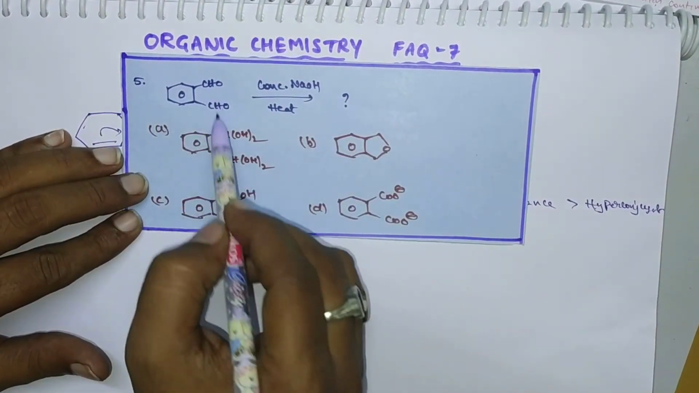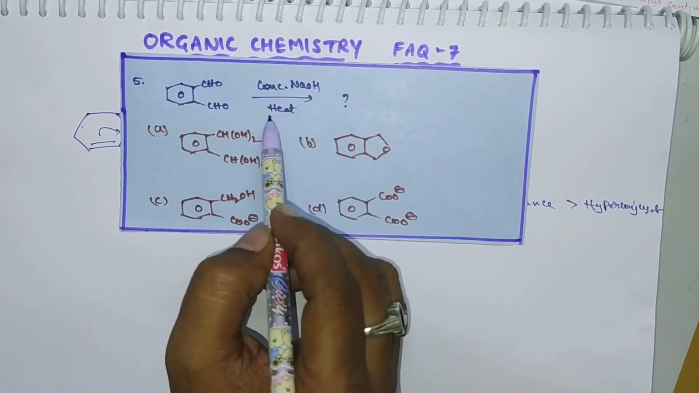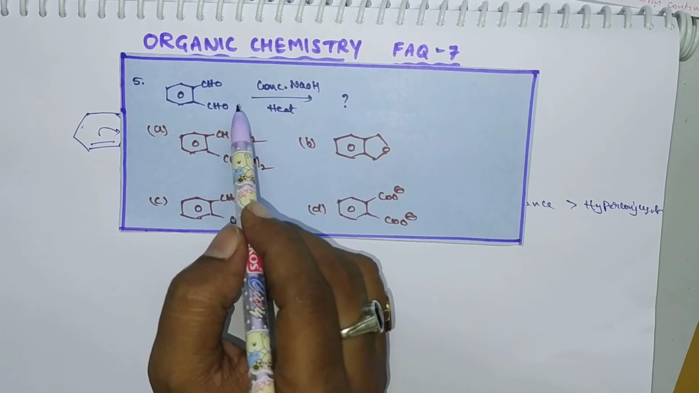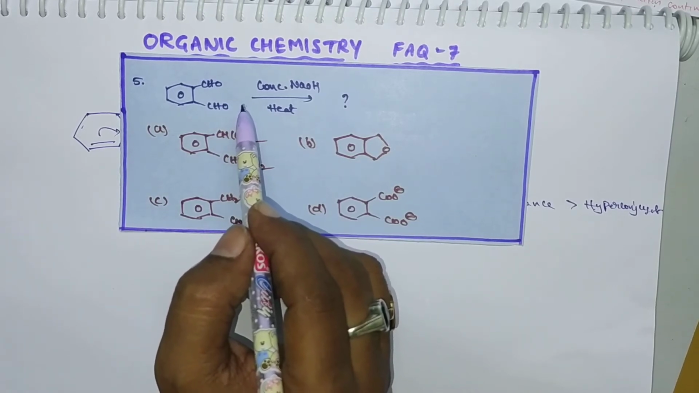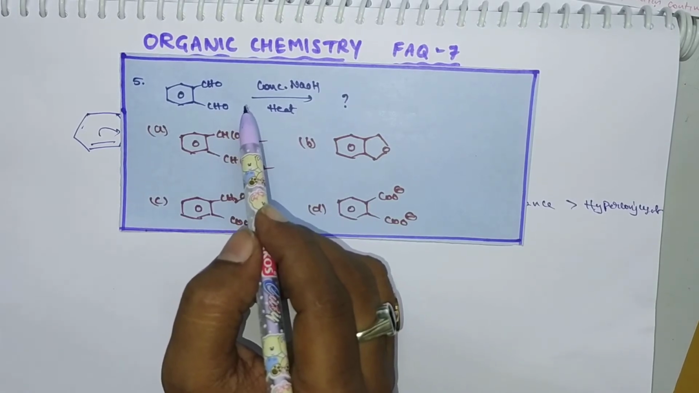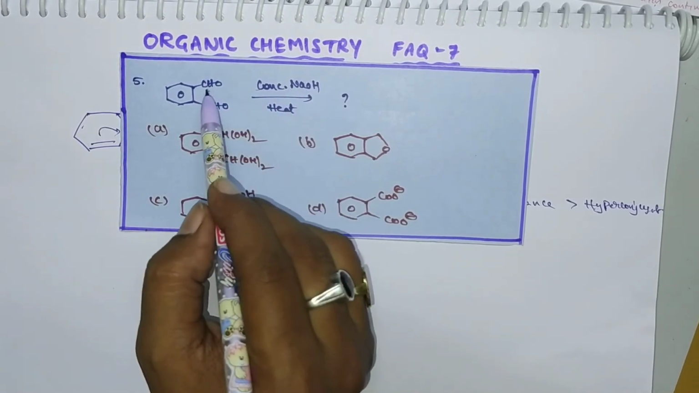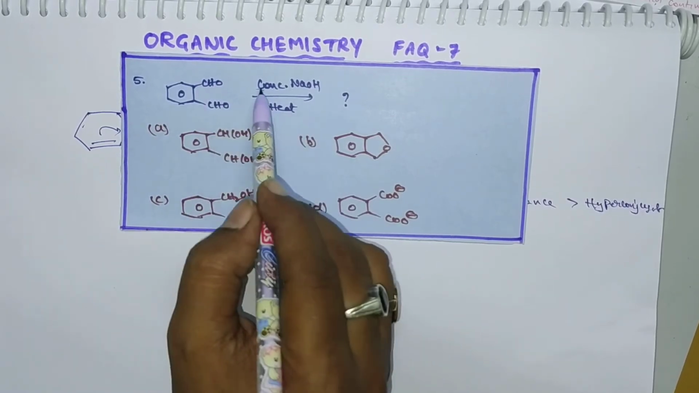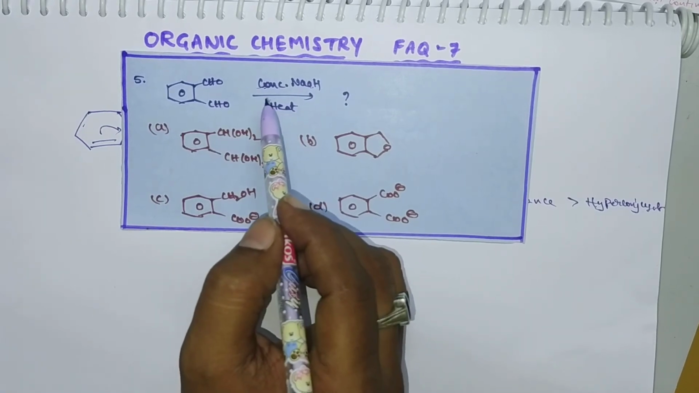Here two aldehyde groups are there. These two aldehyde groups react with concentrated NaOH upon heating. What is produced? Aldehydes and ketones are involved in mainly two types of reactions: aldol condensation and the other one is the Cannizzaro reaction. In order to undergo aldol condensation, we have to use a mild base, and it also requires an alpha hydrogen atom. Here there is no alpha hydrogen atom, and we are using concentrated NaOH. That means this reaction may be a Cannizzaro reaction.